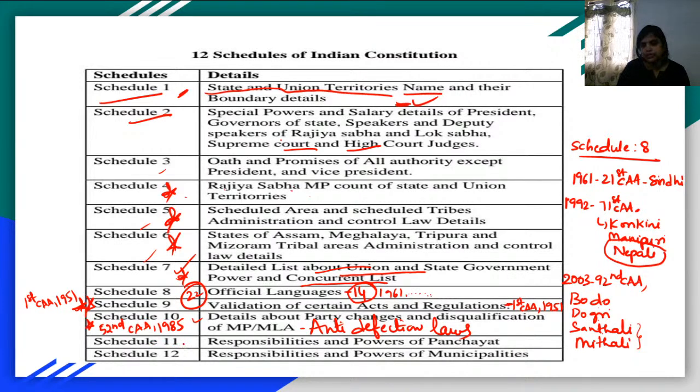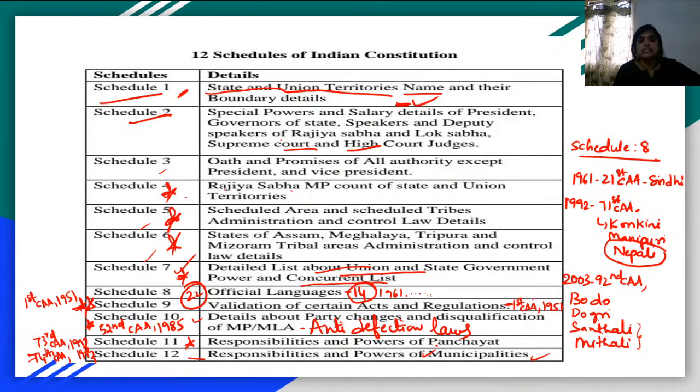Schedule 11, when the Constitution was adopted, was not there. It was added later by the 73rd Constitutional Amendment Act 1992. Very important, because the 11th Schedule talks about the responsibilities and powers of panchayats. Schedule 12, we have the 74th Constitutional Amendment Act 1992. In Schedule 12, you will have the responsibilities and powers of municipalities.